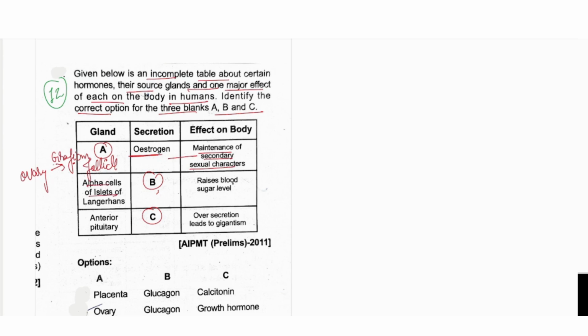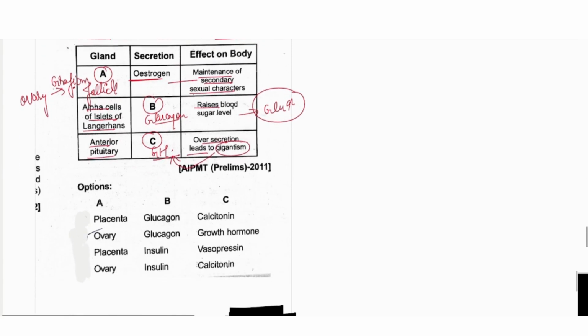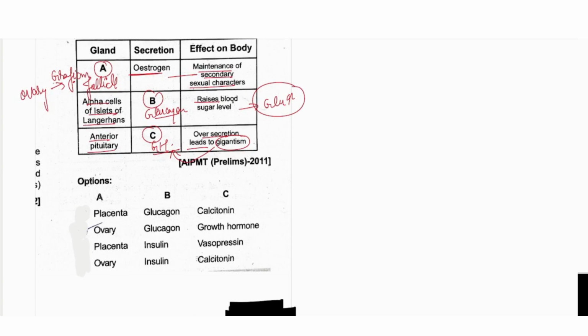And alpha cells of the islets of Langerhans were secreting the glucagon hormone, we have seen in the previous question. It is increasing the glucose level. Next is the anterior pituitary. From the anterior pituitary, what was coming? Growth hormone was coming. Oversecretion will cause gigantism. So definitely they are talking about the growth hormone, because many hormones were secreted from the anterior pituitary. Here it is all given in the second option, so we will go with option B. So the correct option is B.